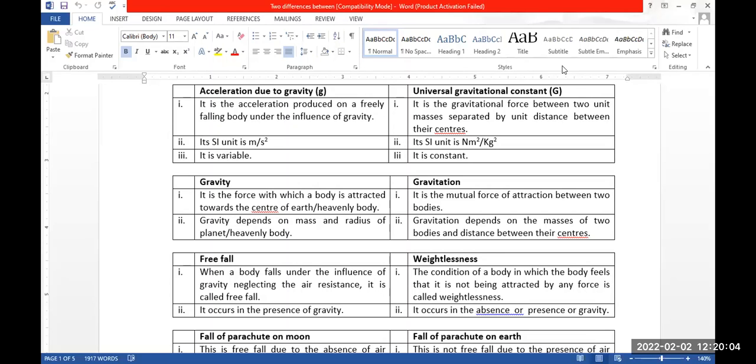Next point we can also write here: free fall is the cause and weightlessness is the effect of free fall. Due to free fall, weightlessness occurs. We can write the next one also. These are the two differences. I ask you to remember this and I will ask you.